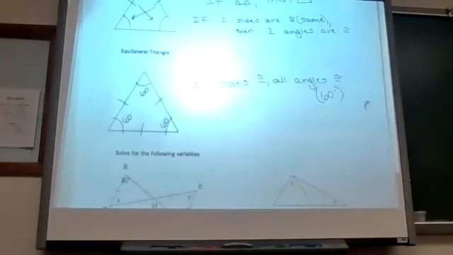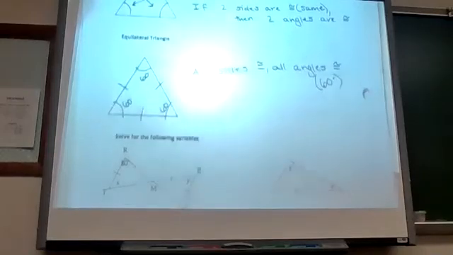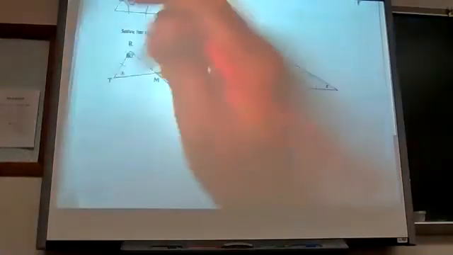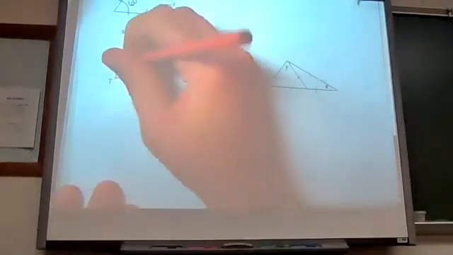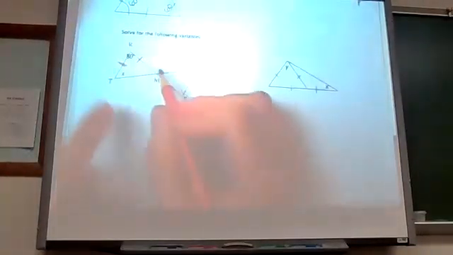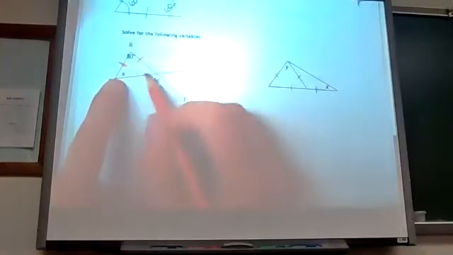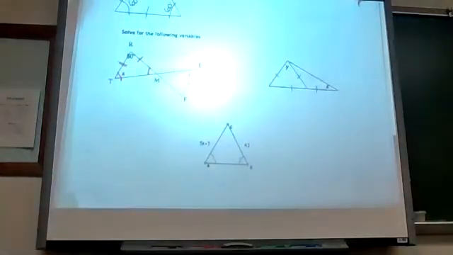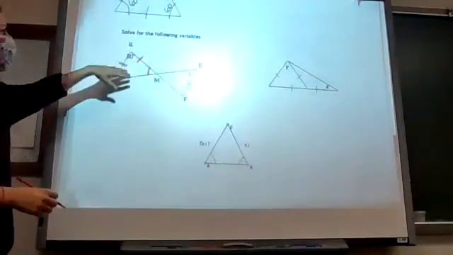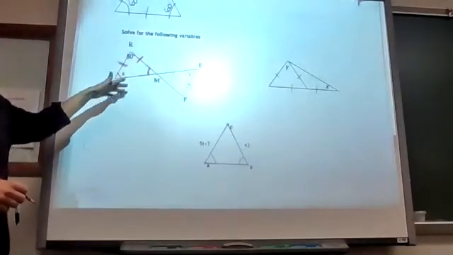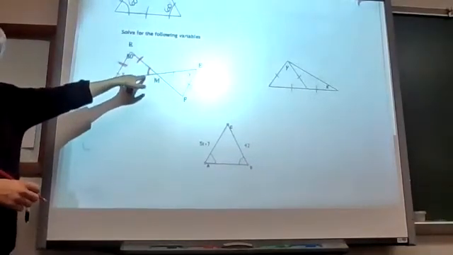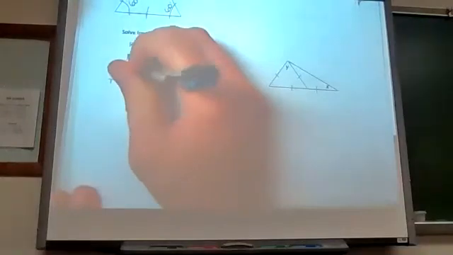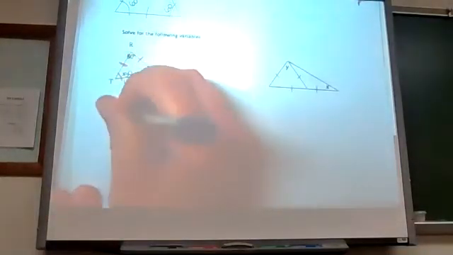Okay. So we can use that to solve a little algebra type problem. Let me kind of color code here. I know that this is 80. If these sides are the same, then the angles, it's the base angles, the angles across from those sides. So given these sides, I know these angles are the same. So I have to use a little logic here. If I have 80 here, then I know between the two, I have 100 degrees left. So if I know they're the same angle, then what must each angle be? 50 degrees. So I go, okay, this is 50 and this is 50, or x equals 50.